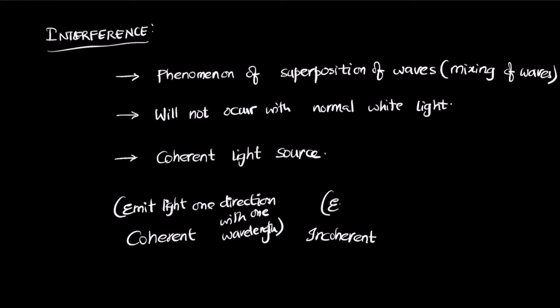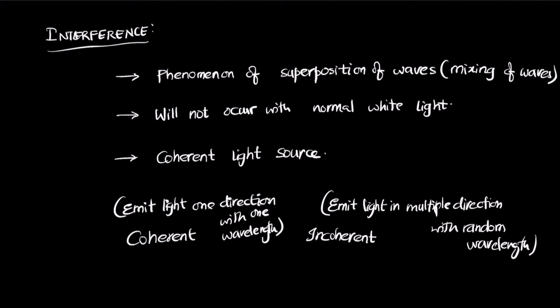Incoherent light sources are the ones that emit light in multiple directions with a random wavelength. So here you need light with only one wavelength. The most common example of a coherent light source is lasers. You can also take mercury lamps and sodium lamps; these are examples of coherent light sources.